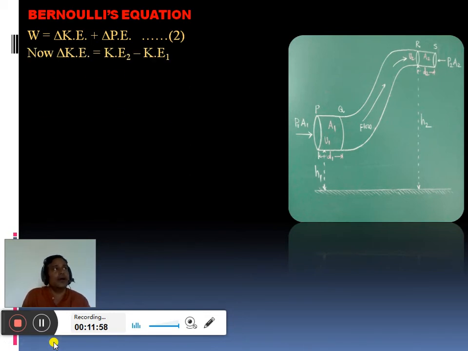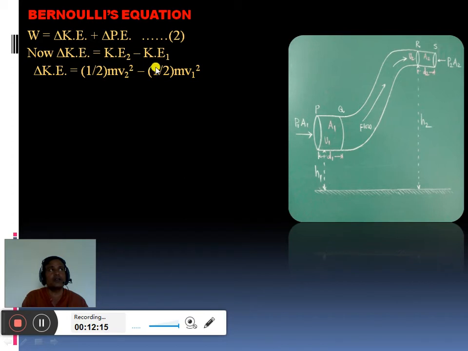The change in kinetic energy equals kinetic energy 2, at point R, minus kinetic energy 1, near point P. Therefore the change in kinetic energy can be written as 1 by 2 m v2 square, the final velocity squared, minus 1 by 2 m v1 square, where v1 is the initial velocity at point P.